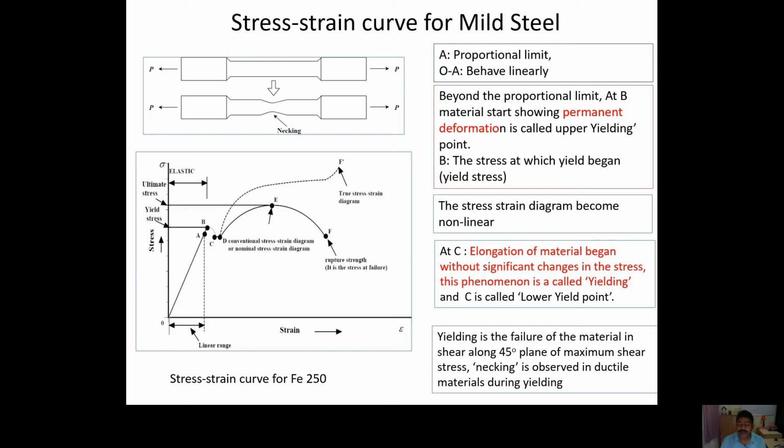At this point, you will find that there will be necking in the bar. If you see the bar, at some point there will be some necking. You can see the necking in the above figure. This yielding is the failure of the material in shear along the 45-degree plane of maximum shear. So if you apply load, some shear force will develop, and this yielding will occur at an angle of 45 degrees with the maximum shear force.